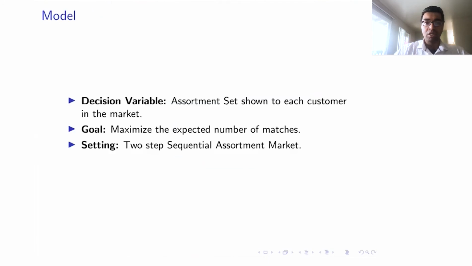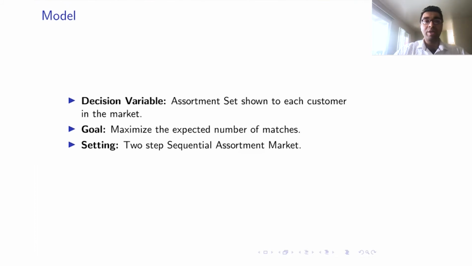So what is the problem we are studying? The platform must decide what assortment set of suppliers it must show to each customer, and the goal is to maximize the expected number of matches. Now, if the platform decides to show too few suppliers to each customer, then the customer would very likely select their outside option or would end up going to a competing market. Does this mean that the platform should show all the suppliers?